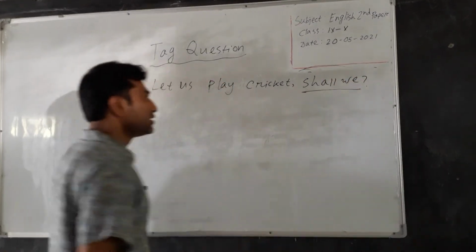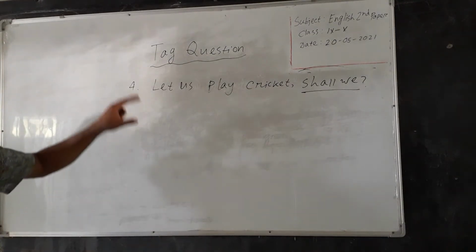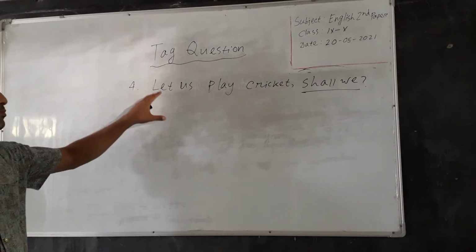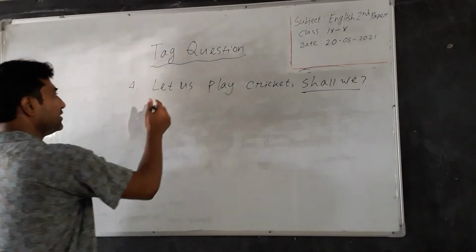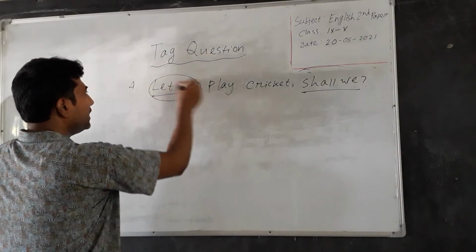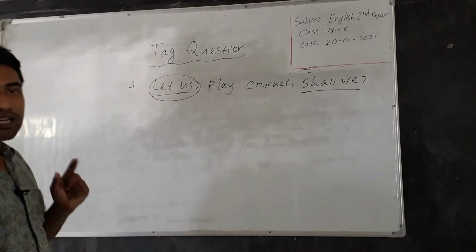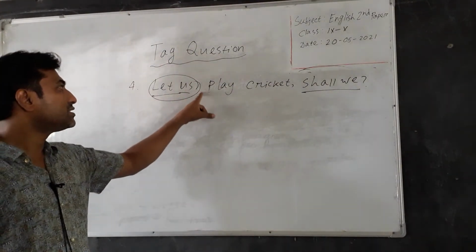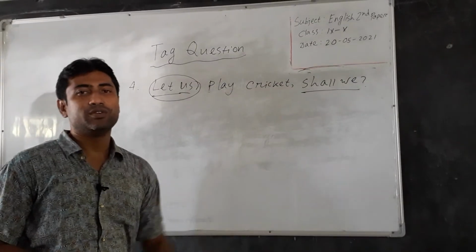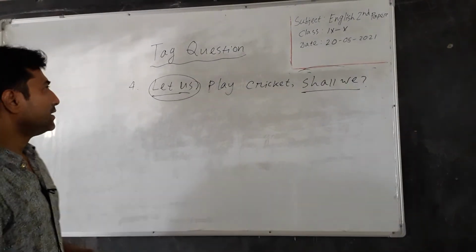Dear students, if an imperative sentence begins with let and is followed by us, then all the time the tag question of this kind of sentence will be shall. I think you have understood.